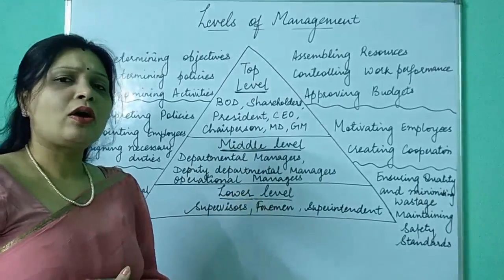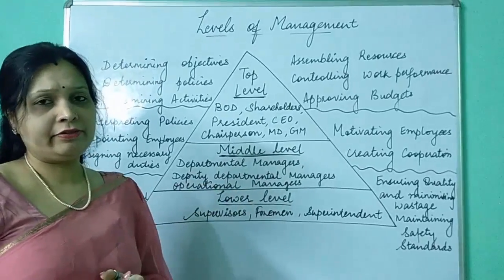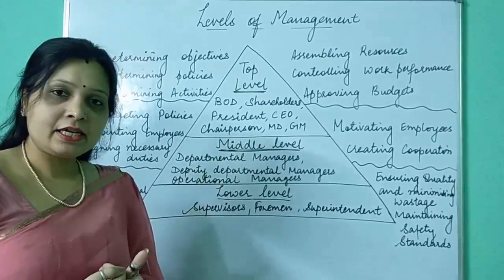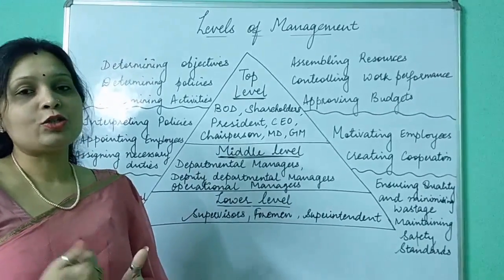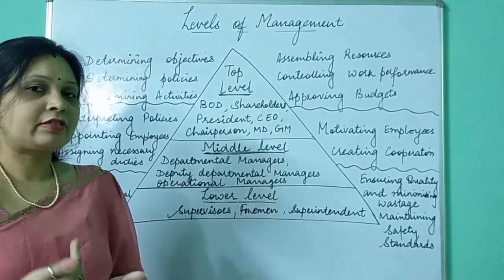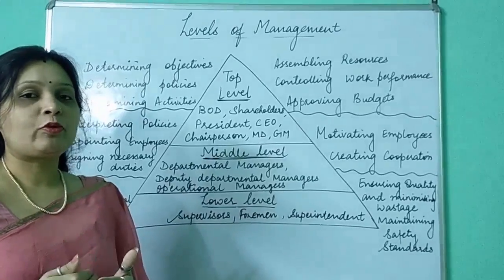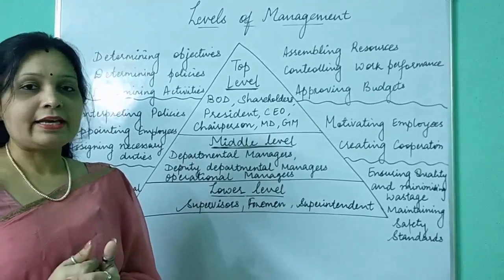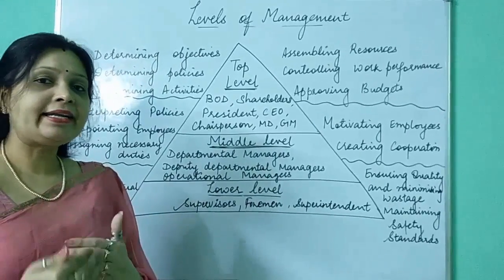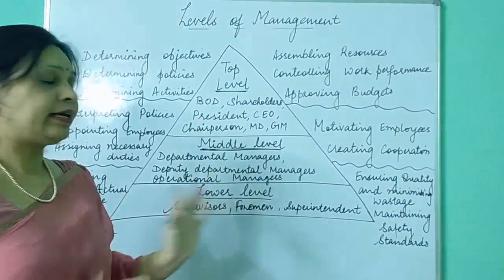Now it is not a hard and fast rule that every organization should have these three levels. The number of levels of management depends upon the necessity, the need and the size of the organization. If the size is bigger, you can have more, and if it is smaller, you can have fewer. But as we study in this chapter, ideally there are three levels of management: top level, middle level and lower level.